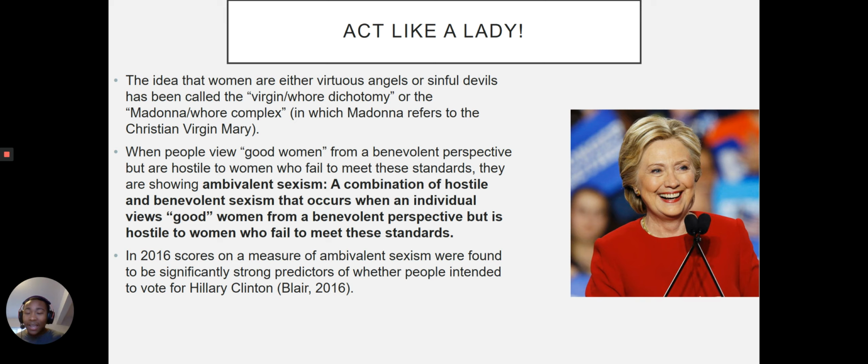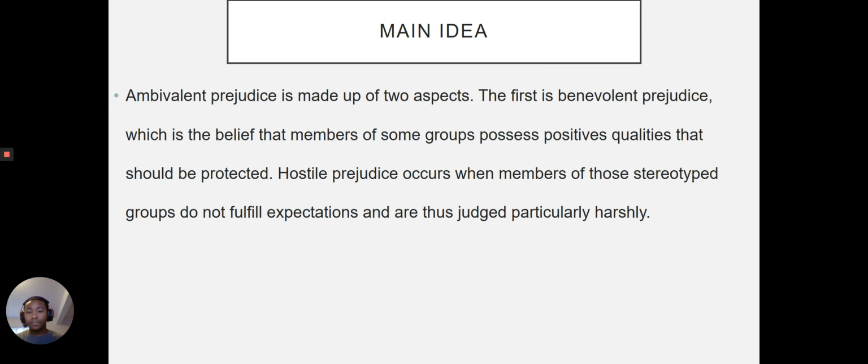That study would suggest that people felt like she wasn't acting how they wanted a woman to act. And you saw this, people judging her clothes, people judging the way she talked. She was too aggressive. She was rude. All kinds of things that we don't really say about men politicians. We saw that apply to Hillary Clinton in 2016.